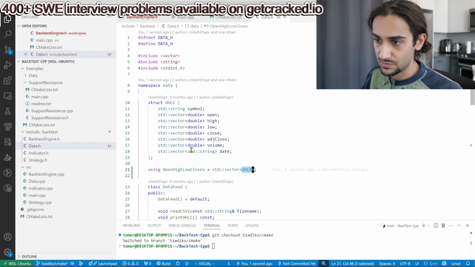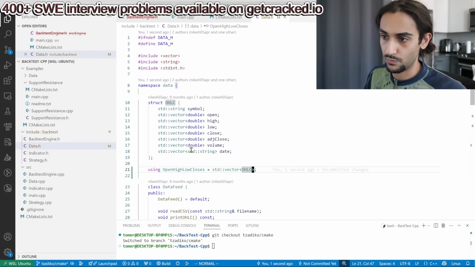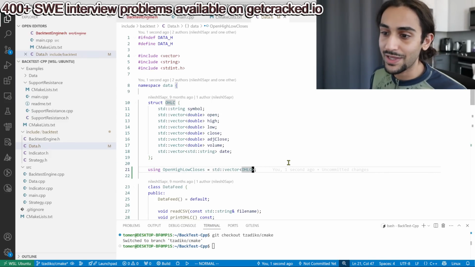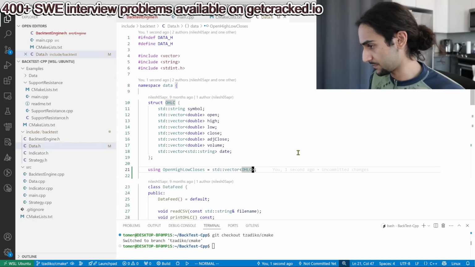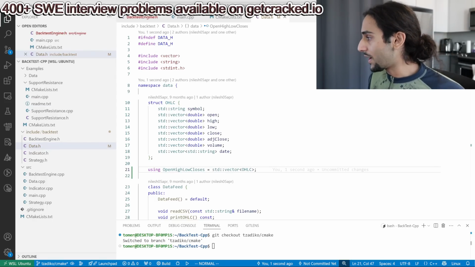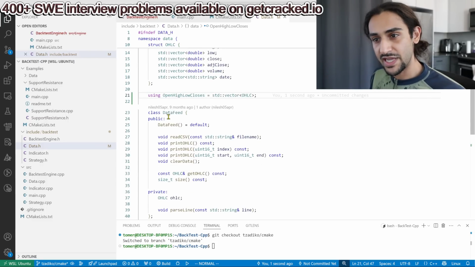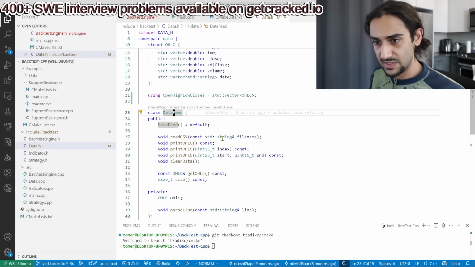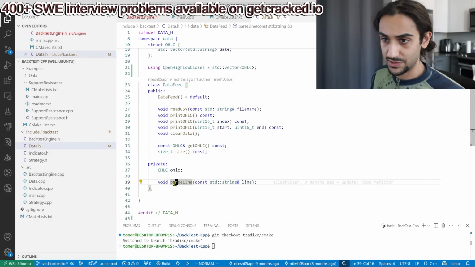I don't like this OHLC. It's not obvious to somebody who's not finance brained. Okay? Be as clear as you can with your data member variable names and your class names. Okay. What else here is kind of weird? Well, you have something called data feed, but it's really a CSV reader. It's a CSV reader, and you also have all these print functions on your CSV reader, and you have get open, high, low, close, parse line, etc.